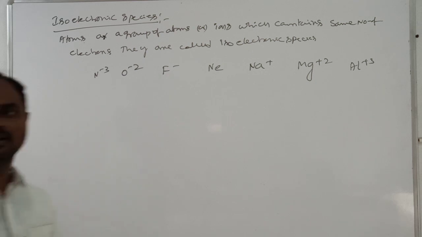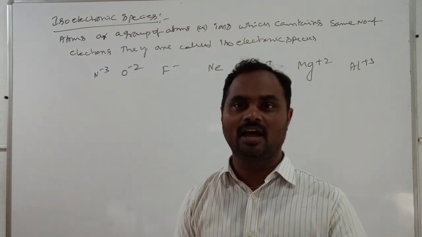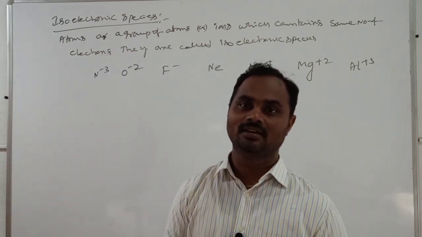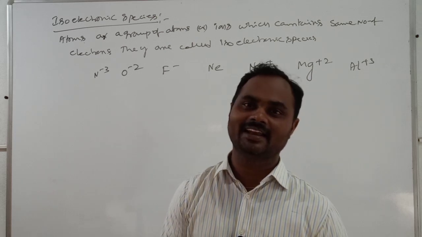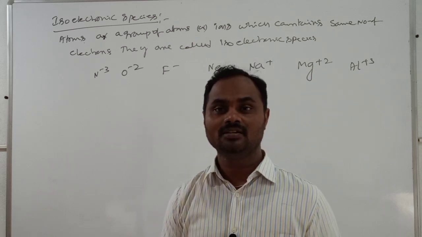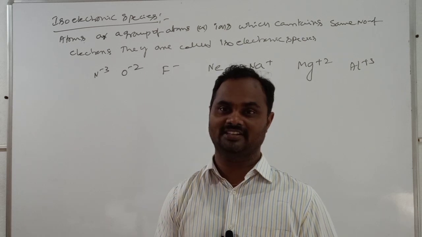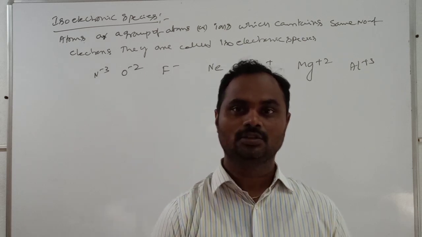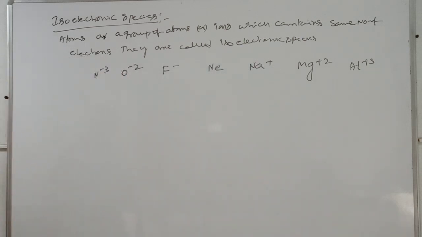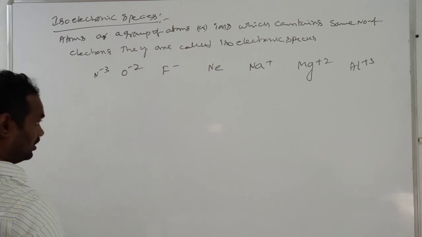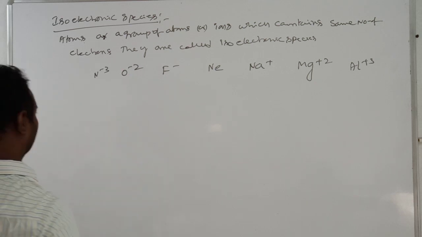Simple formula. Anion electrons means atomic number plus total negative charge. Cation electrons means atomic number minus total positive charge. For a neutral atom, the number of electrons is equal to the atomic number.